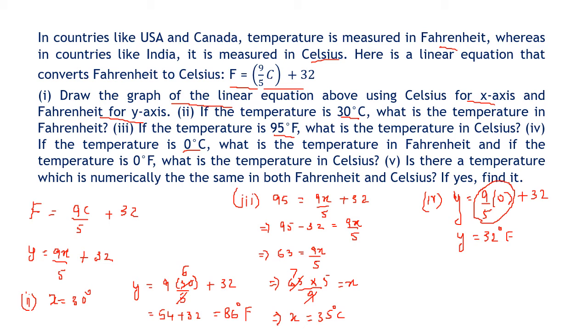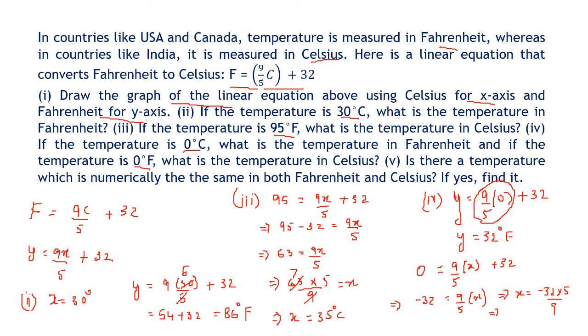Okay, and another question asked is, what happens when it is 0 degree Fahrenheit? So here 0 equal to 9 upon 5 into x plus 32. The 32 goes on the other side, so minus 32 equal to 9 upon 5 into x, implies x equal to minus 32 into 5 upon 9.